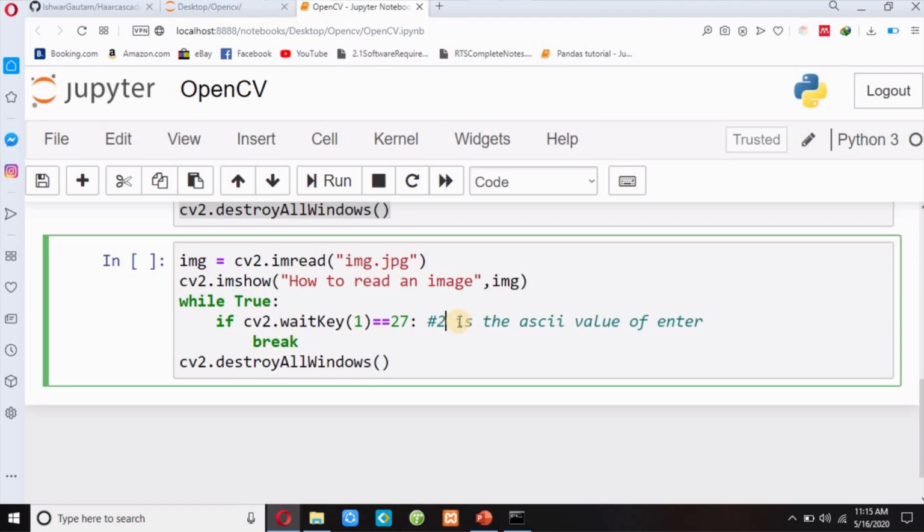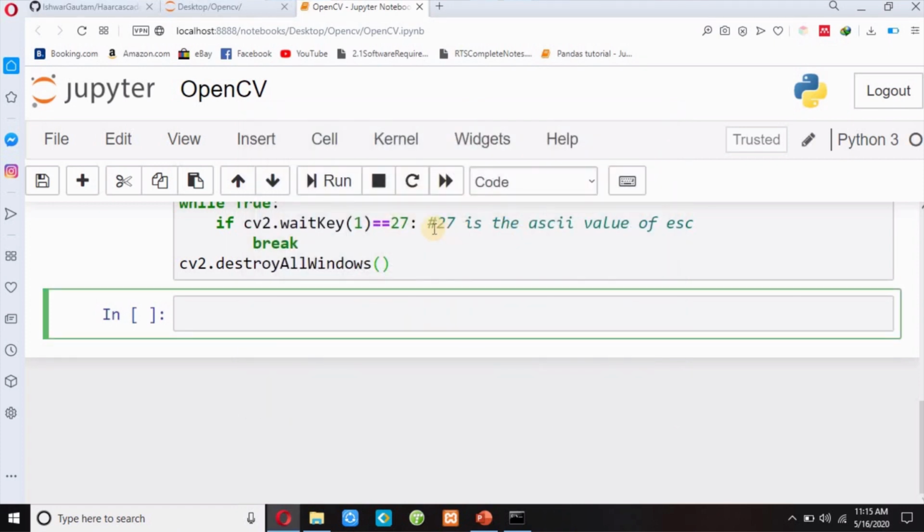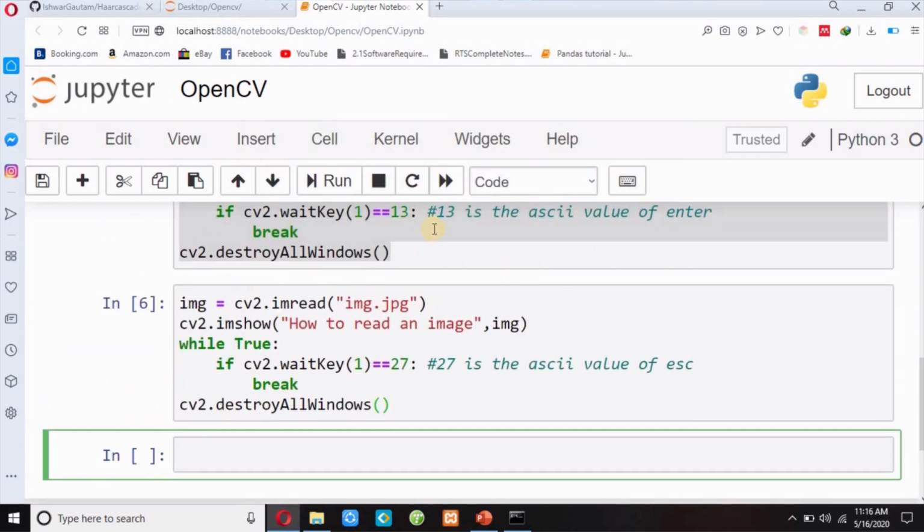Guys, 27 is the ASCII value of Escape, ESC. Now I will execute this code, shift enter. Now if I press Enter, it will not destroy my window, but if I press Escape, it will destroy my window. I hope you are getting me.